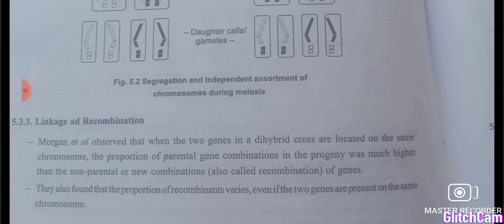And this will be more when the genes are placed very close to each other. Understood? So this is linkage. And recombination means their tendency to get separated. The proportion of recombinants varies even if the two genes are present on the same chromosome.